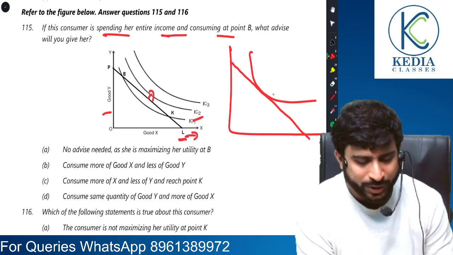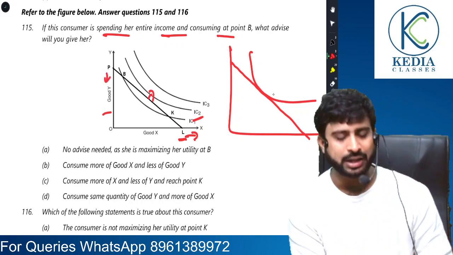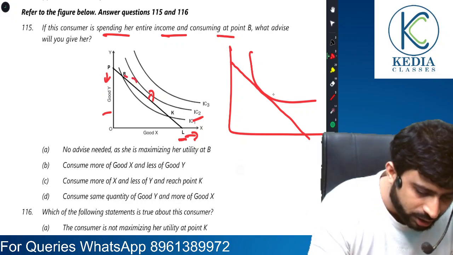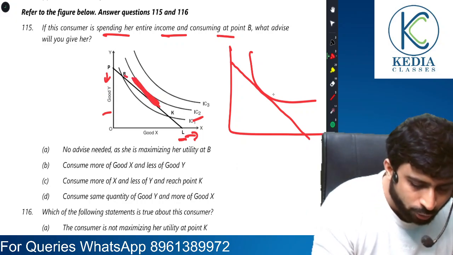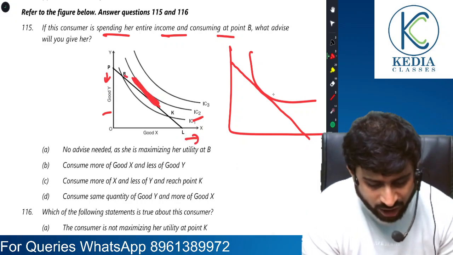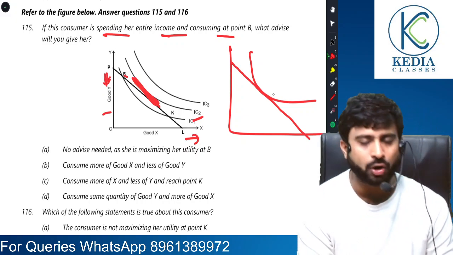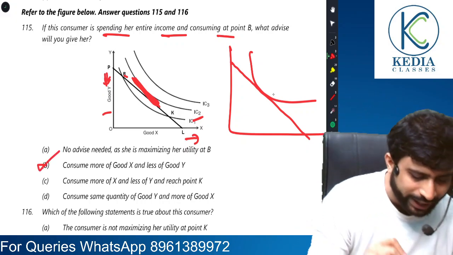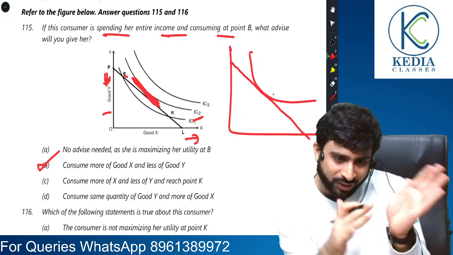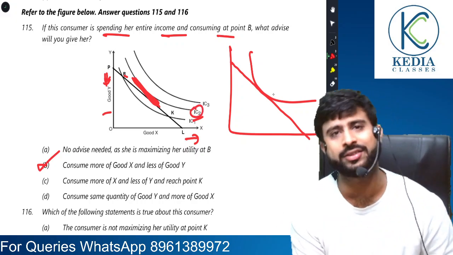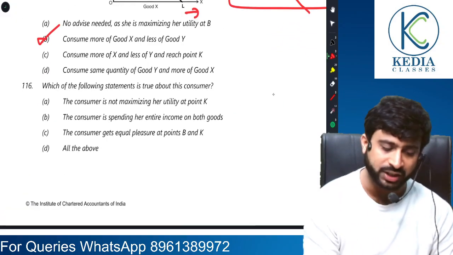So good X has to be increased, for which good Y will be reduced, because here it's not tangent. Tangent can only be achieved when we increase good X, which will shift it a little right and make it fall a little lower. So consume more of good X and less of good Y, so that the curve can shift rightward and be tangent to IC2. Yes, the 115th is a good one.